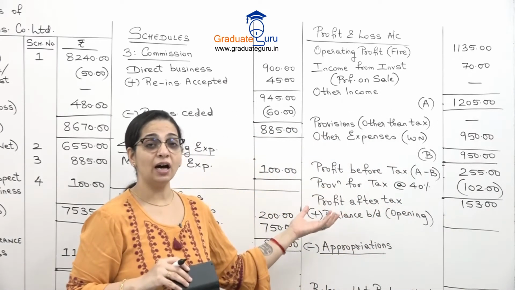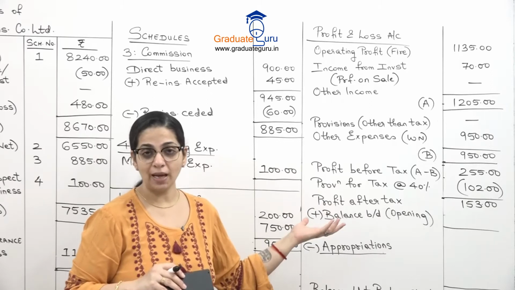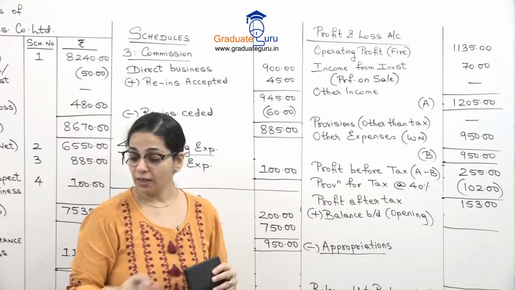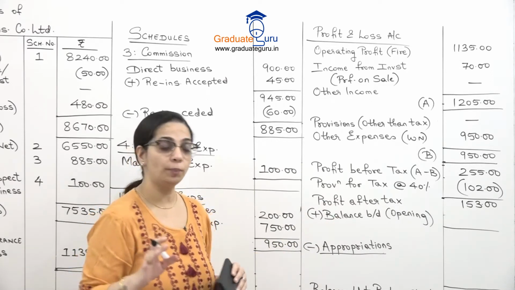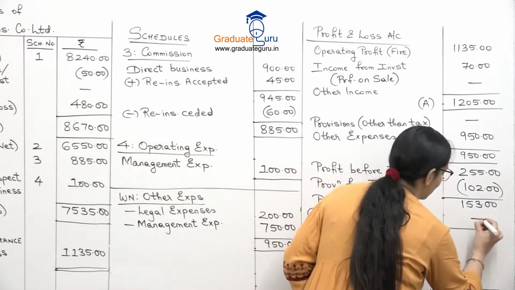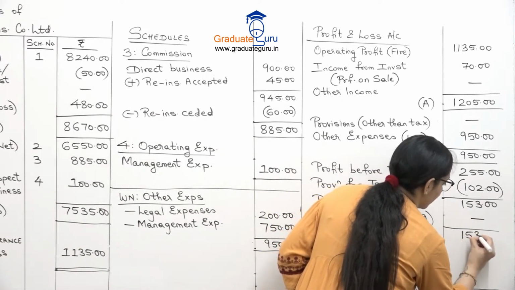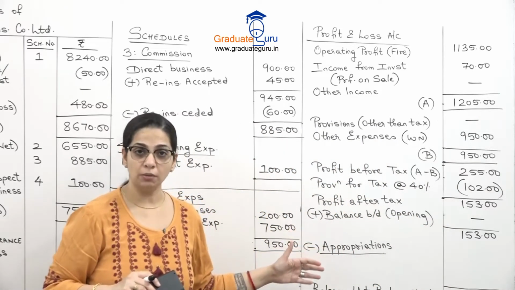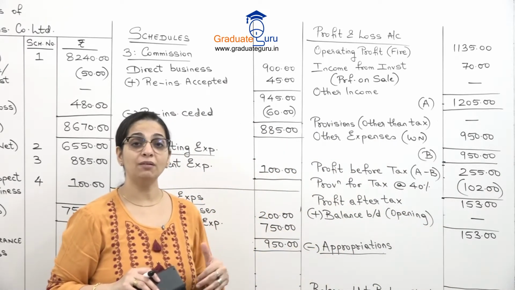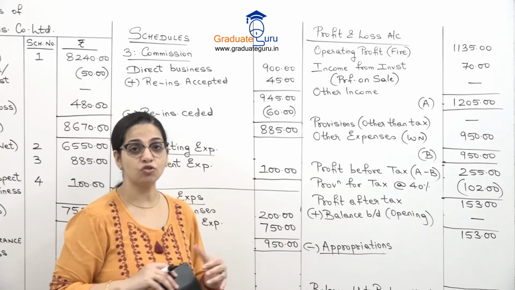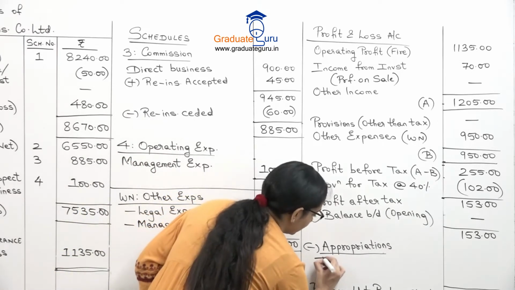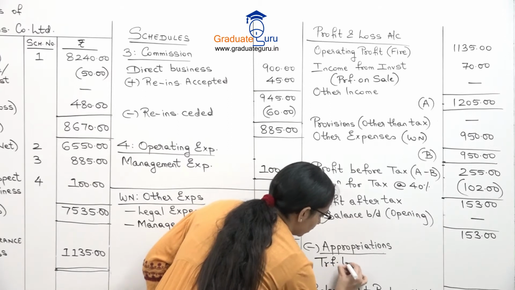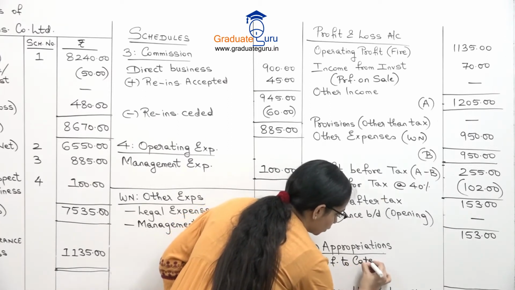To this we add our P&L account opening balance if given. In this sum we don't have any opening balance given, so I'll put a dash. Let us write 153 total. And now in appropriation we have been given that we have to transfer to catastrophe reserve. So let us write that under appropriations. Transfer to catastrophe reserve.